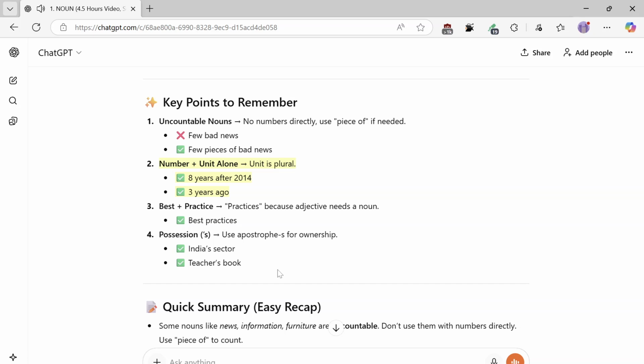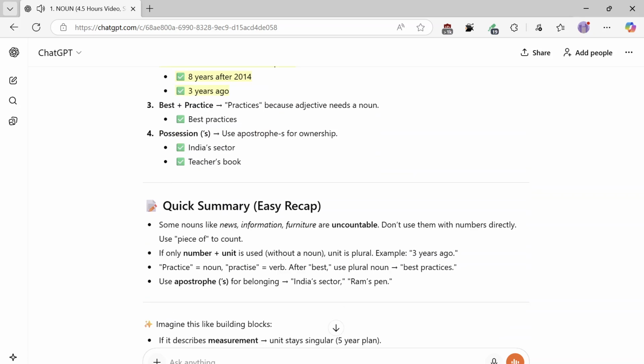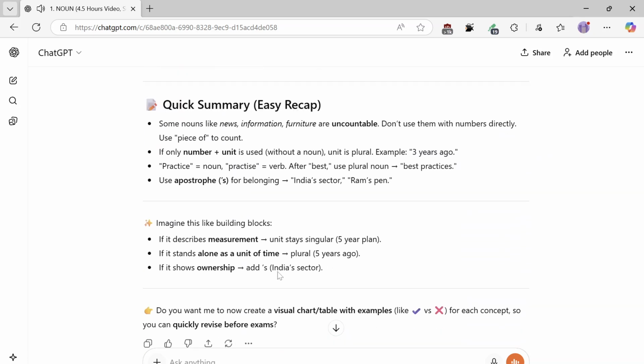India's sector, teacher's book. Quick summary, easy recap. Some nouns like news, information, furniture are uncountable. Don't use them with numbers directly. Use piece of to count. If only number plus unit is used, without a noun, unit is plural. Example: 3 years ago. Practice is a noun, practise is a verb. After best, use plural noun, best practices. Use apostrophe S for belonging.